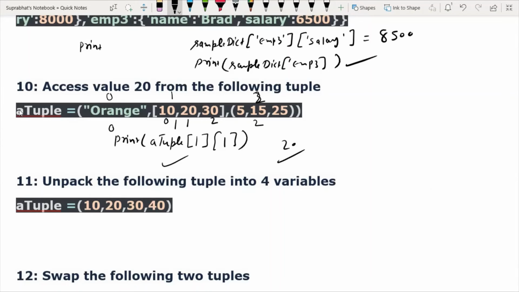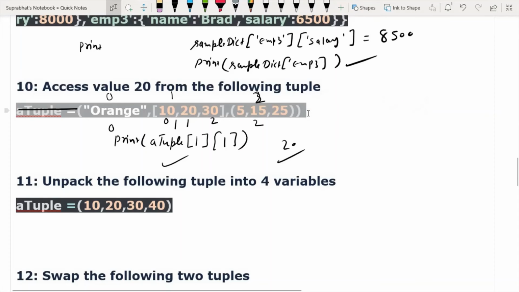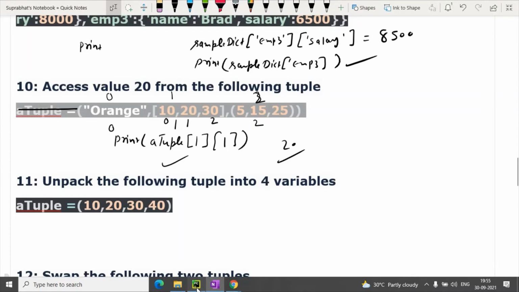Okay, sir. It is not required to print this, you can understand this easily. I will show you one output in PyCharm.